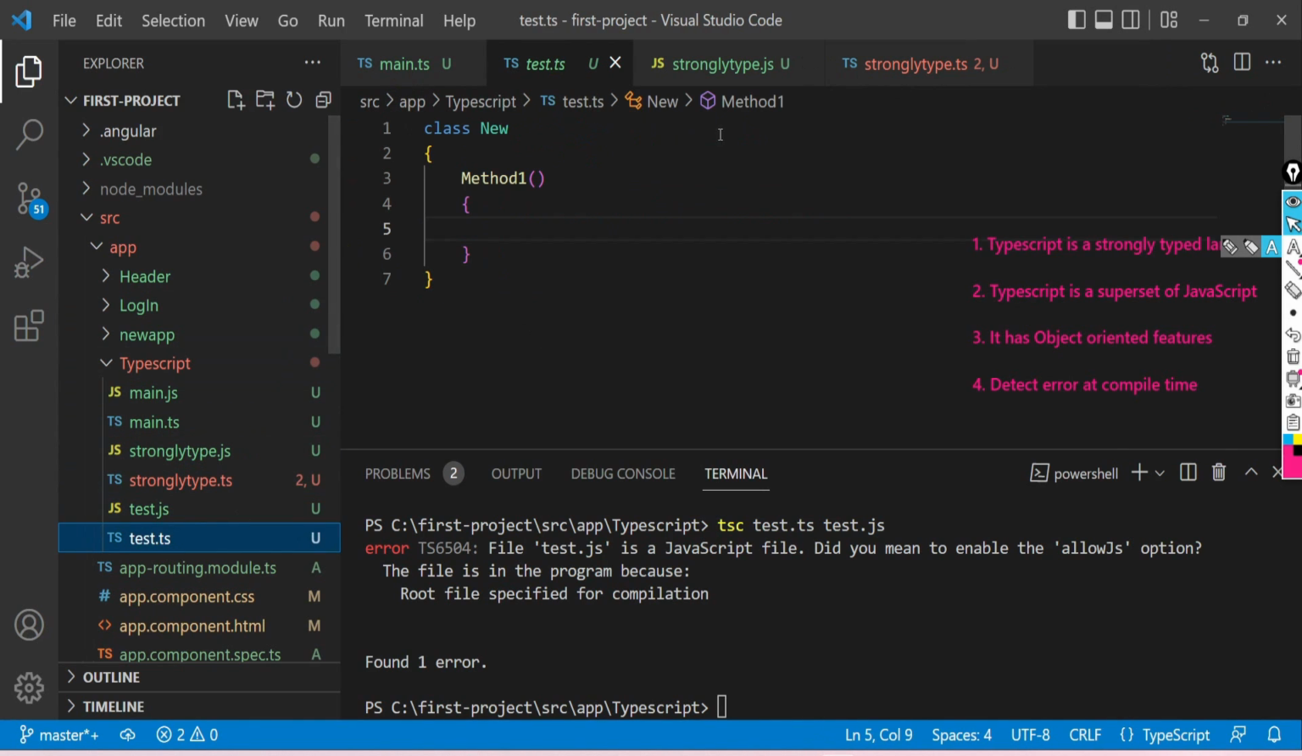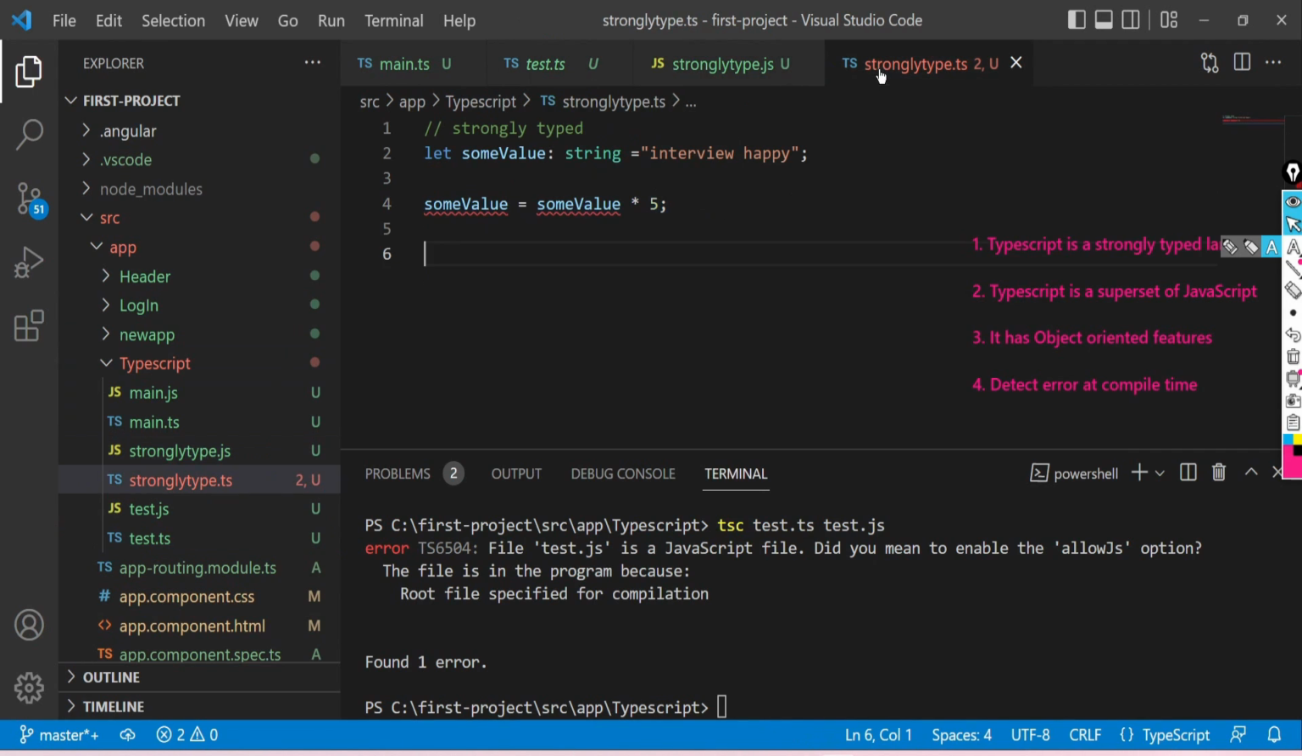Now the last point is TypeScript detects errors at compile time. This I already explained in the strongly typed language point. See, in the strongly typed.ts file, it is showing the compile time errors. How great this feature is in TypeScript, right?